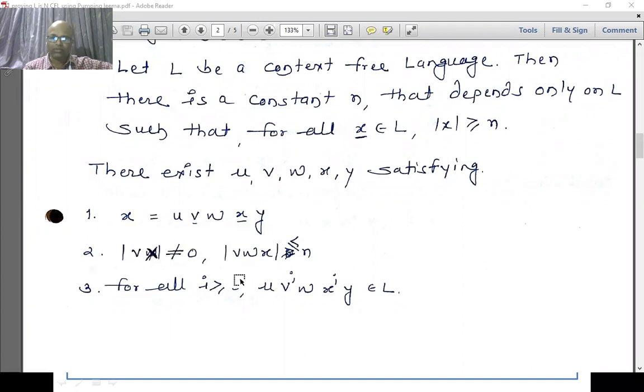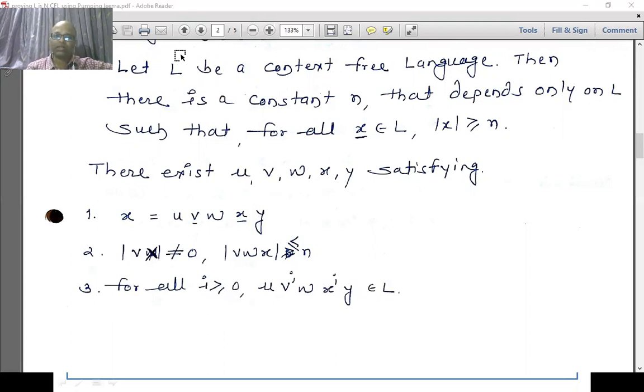The length of vwx should be less than or equal to the defined constant, and this is the pumping constraint. For all i greater than or equal to 0, where i changes from 0 to infinity, if I pump the substrings v and x, the resultant string should be in the language.